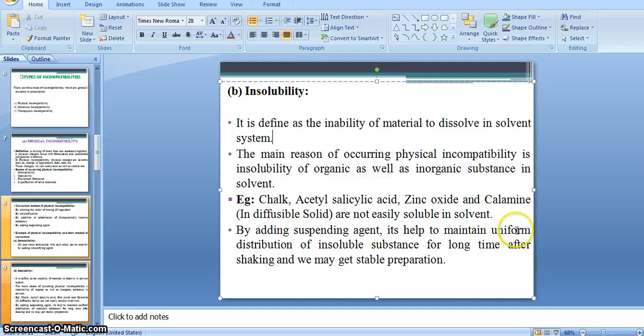If we decrease the melting point of that eutectic mixture below room temperature, then we will get a liquid or soft mass. This process is called liquefaction, right?